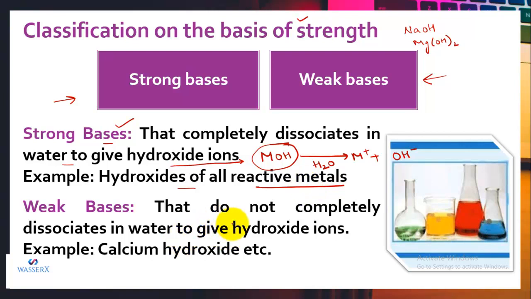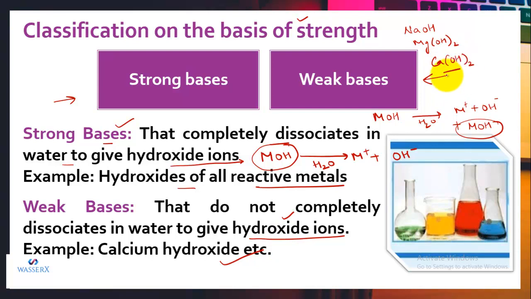And the hydroxides, or you can say the bases, that do not completely dissociate, or get partially dissociated to form hydroxide ions in water, are regarded as weak bases. So if I consider this MOH as a weak base, what I'll get to see is that it will produce M positive, it will produce OH negative, and also there will be some undissociated molecules of MOH. Like we have the example of calcium hydroxide. Calcium hydroxide is a weak base because it gets partially dissociated.